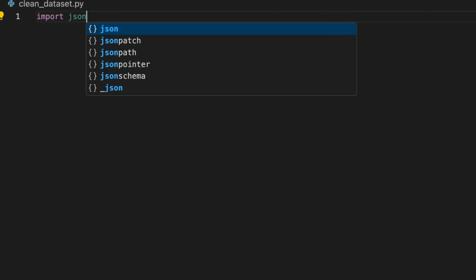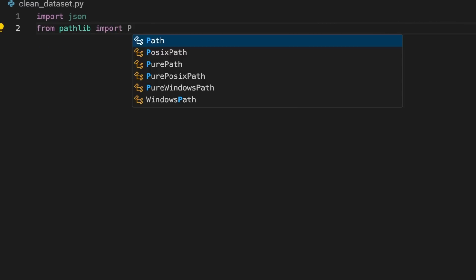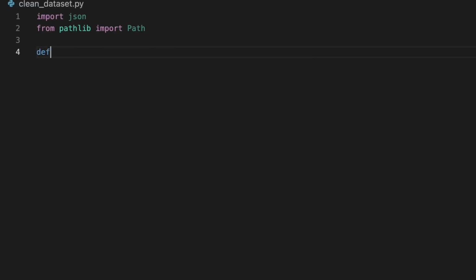On line 1 of the program, we will import the JSON library. On line 2, from pathlib, import Path. Then we can define a Python function in the program named extract_human_prompts. Again, this program will be coded to handle this specific dataset, so some modifications will need to be made to handle the varying file formats and column naming on the vast amount of datasets on the HuggingFace datasets.